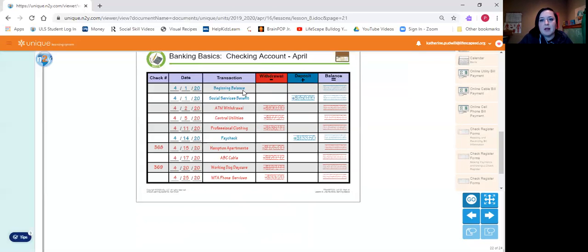There's a starting balance because you always have money, or should always have some money in your account. And then this is our first deposit. Deposit means we're adding money, we're going up, or they're putting more money in our account. Our first deposit was from social services. You can see all our deposits are blue, and there's a plus sign because we're adding money.